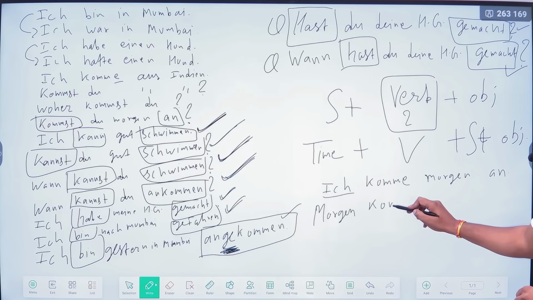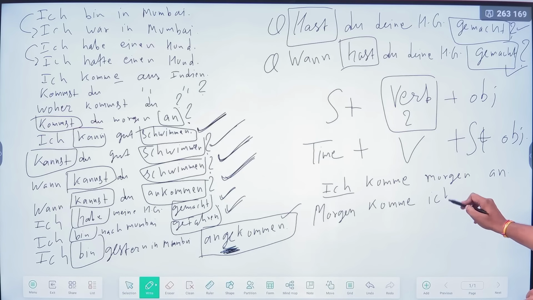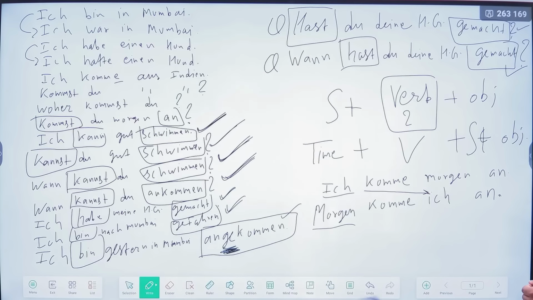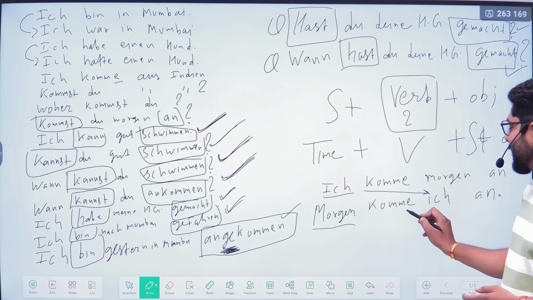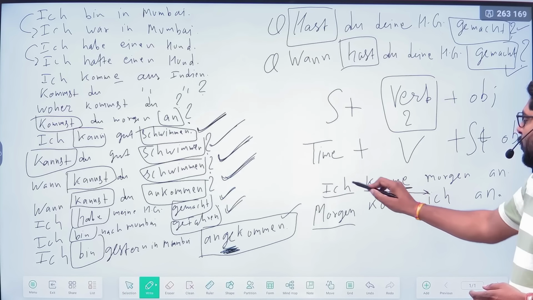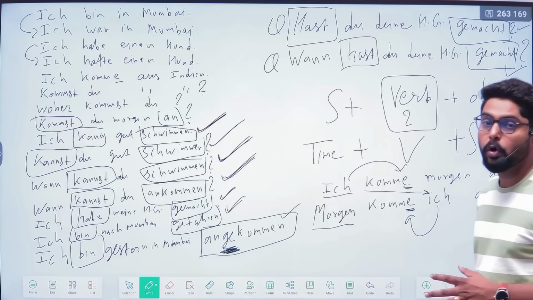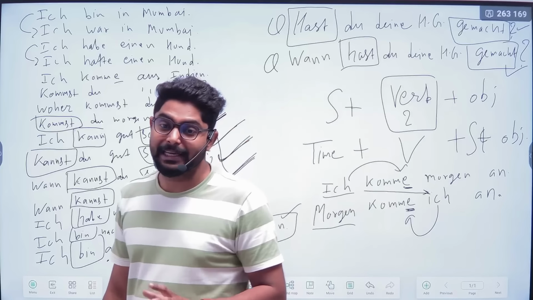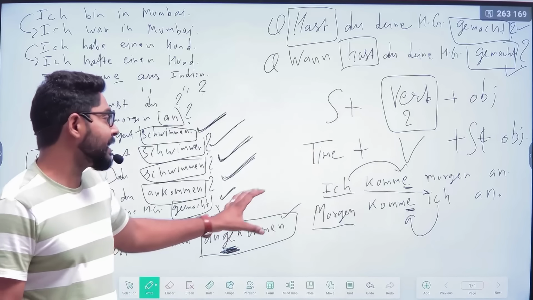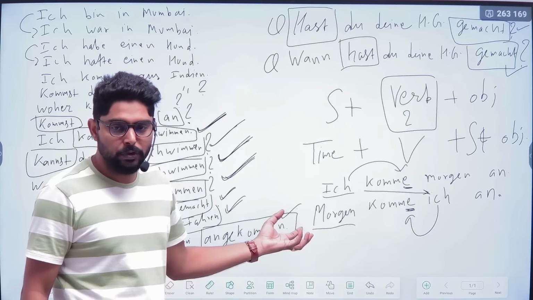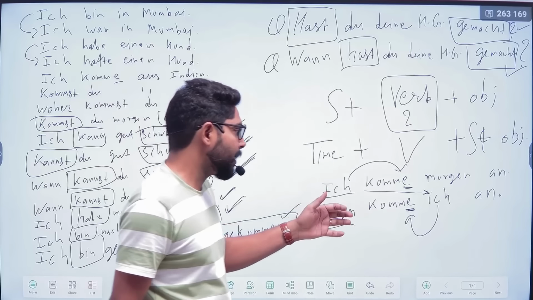"Morgen, ich..." So here "Morgen" is coming at the first position and the subject has gone to the third position. Here you can see the "e" ending according to "ich." There is no change in the verb conjugation. Exactly the same conjugation is there. Only the time-related word "Morgen" came to the first position. So in this way you can use it.